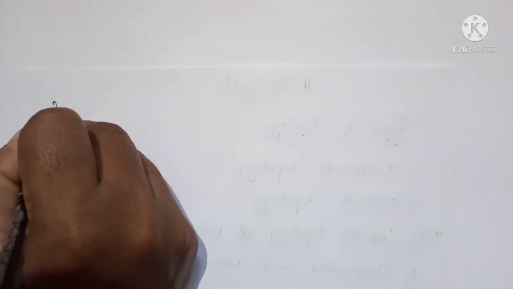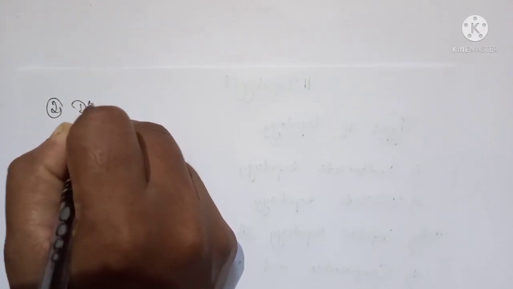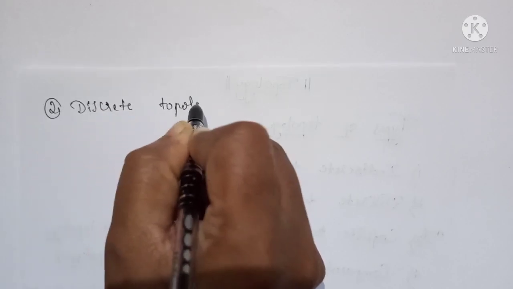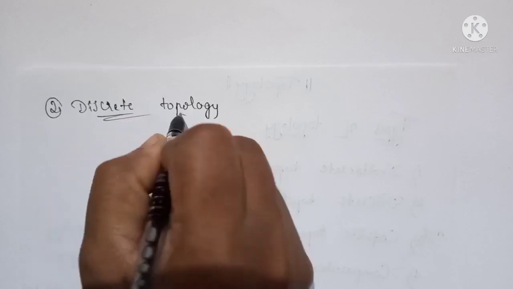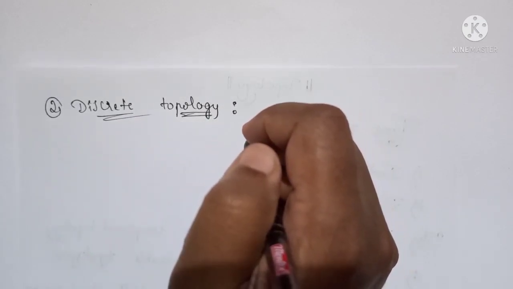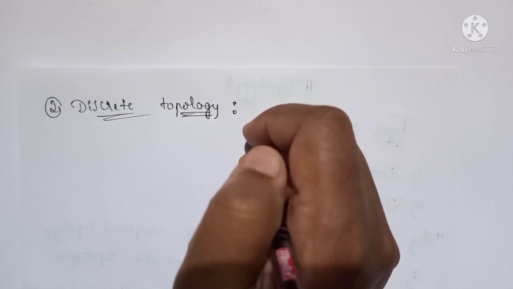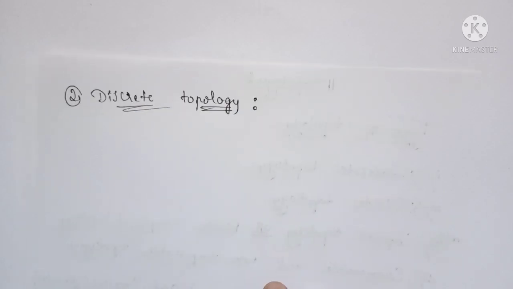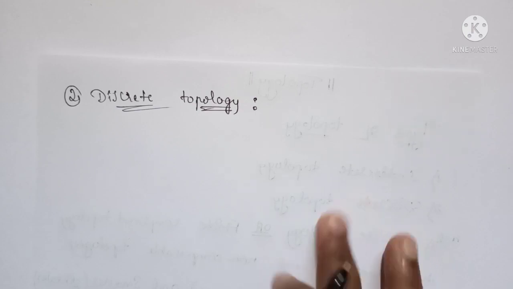Next definition is discrete topology. A discrete topology is nothing but the collection of all the subsets of any set, that is, the power set. Power set means the collection of all the subsets of any set X, and this forms a topology on X and is called the discrete topology.